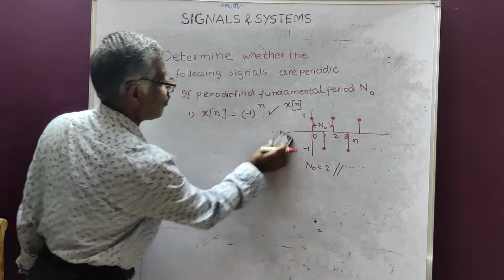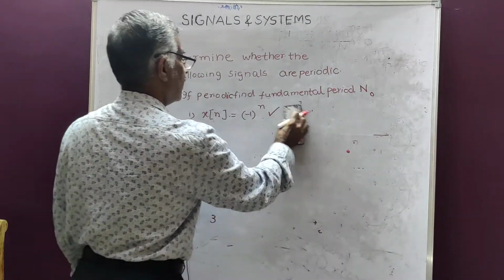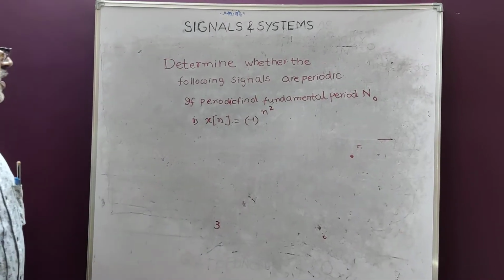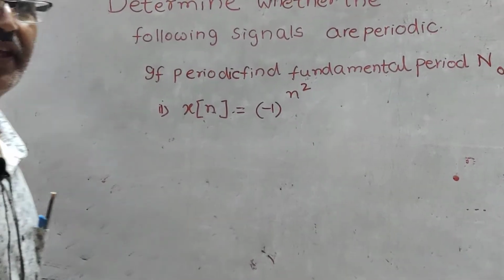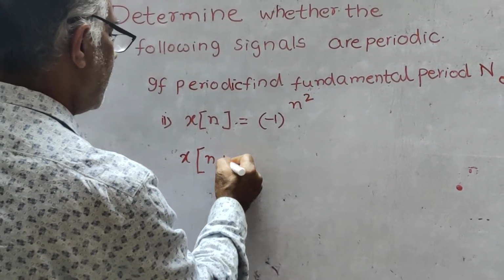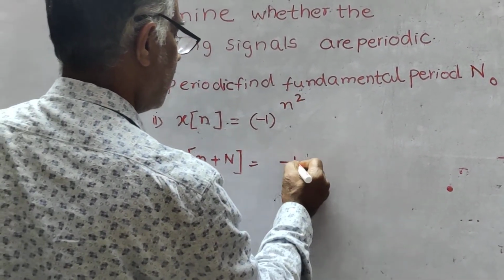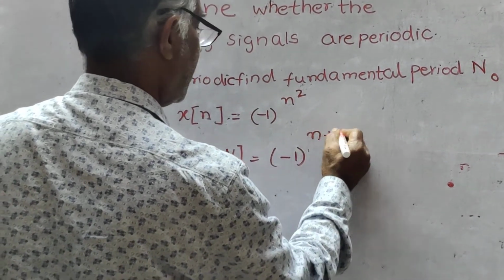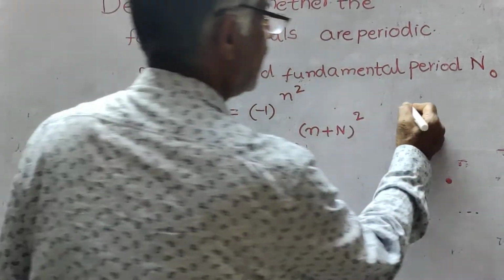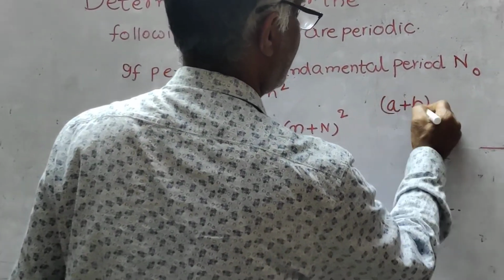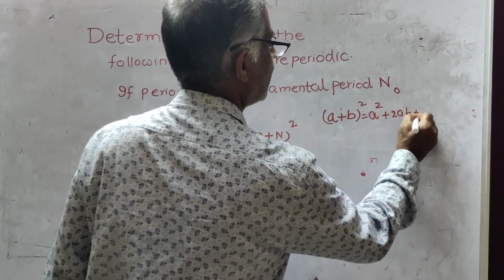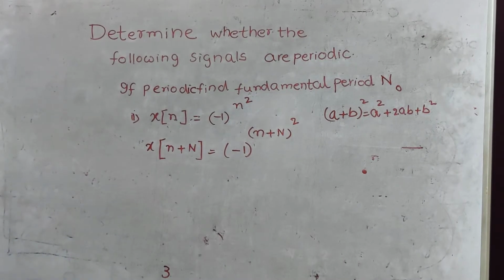Second problem is x of n equal to minus 1 to the power of n squared. Now again apply the condition. x of n plus N is equal to minus 1 to the power of n plus N whole square. We know that a plus b whole square is equal to a squared plus 2ab plus b squared.